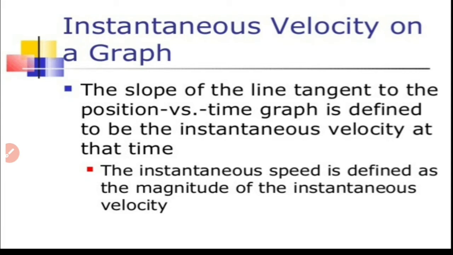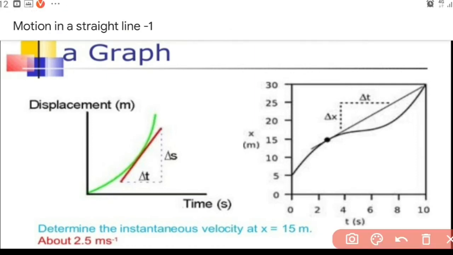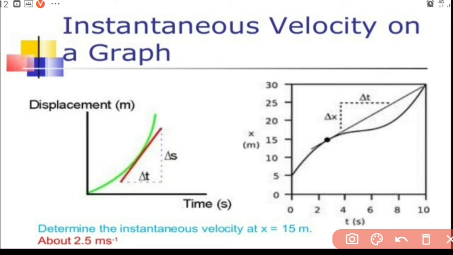Okay, so that is how we can find instantaneous velocity from a graph. This graph shows how. In this first graph, you can see at one particular instant of time, the tangent is drawn to the graph. So the slope of that tangent will give you the instantaneous velocity. In this graph also, at this particular instant of time, the tangent is drawn and the slope of that tangent is found. So this is how we can find instantaneous velocity from a graph.